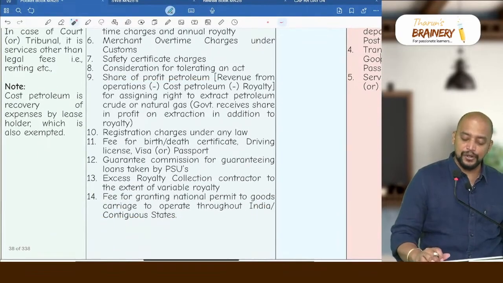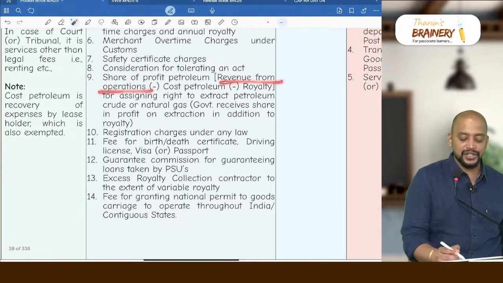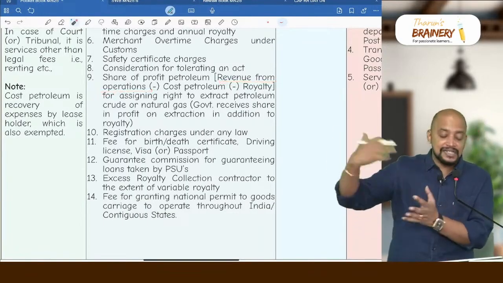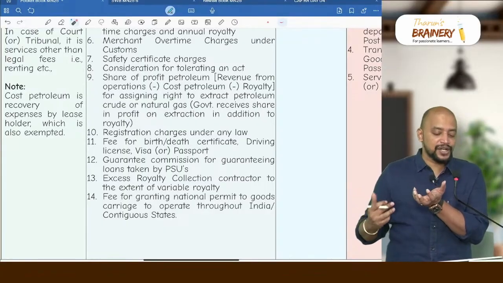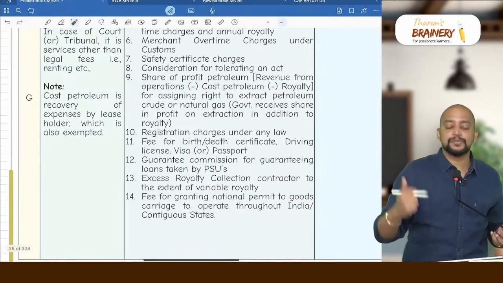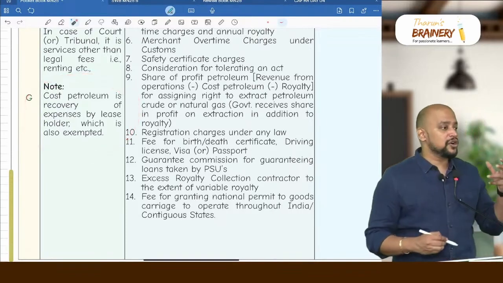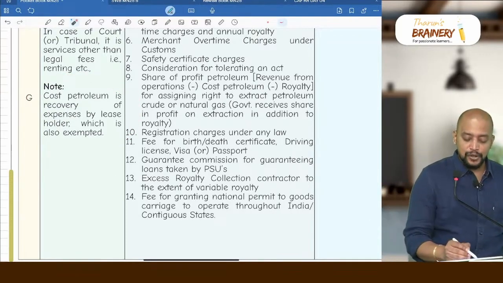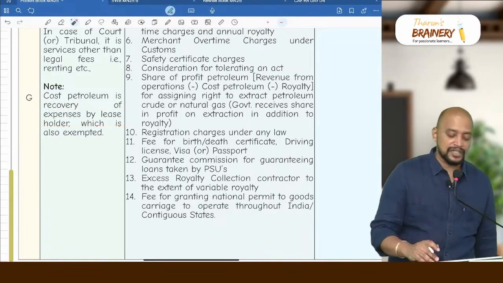So what is profit petroleum? Revenue from operations. This leaseholder will extract the crude oil or natural gas and will sell that. That is called revenue from operations, minus cost petroleum. What is cost petroleum? Recovery of expenses by the leaseholder is known as cost petroleum. Whether that recovery of expense is also exempted? Yes. Cost petroleum is recovery of expenses by leaseholder, which is also exempted.